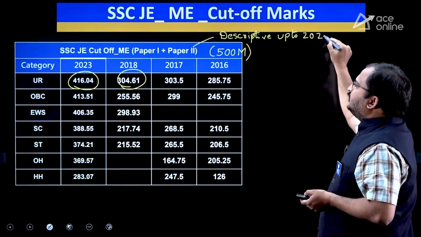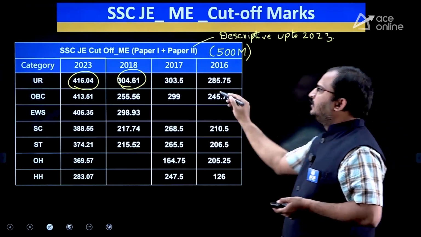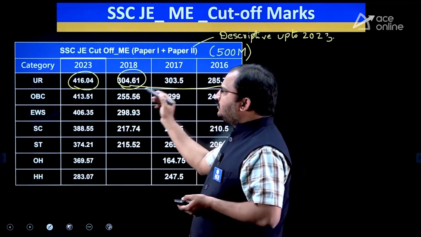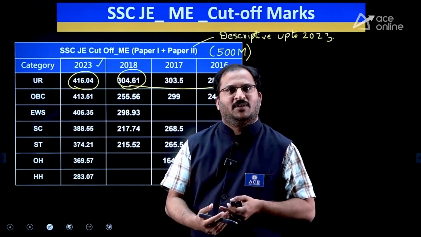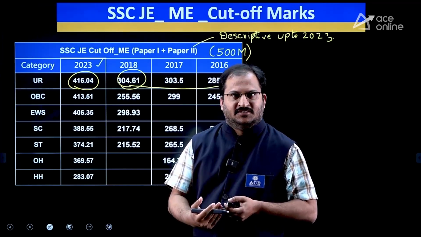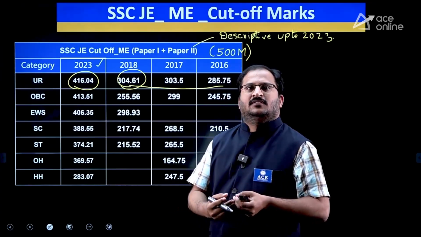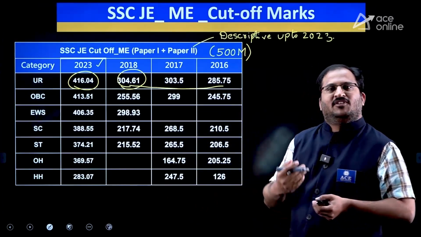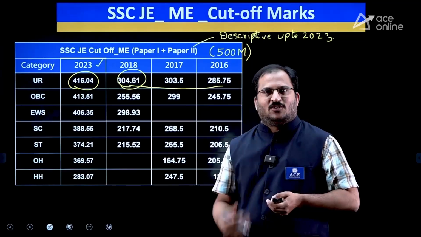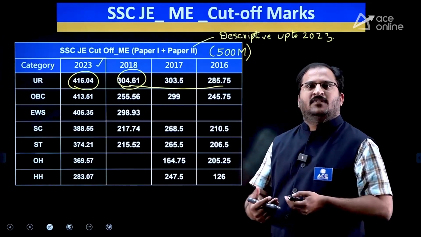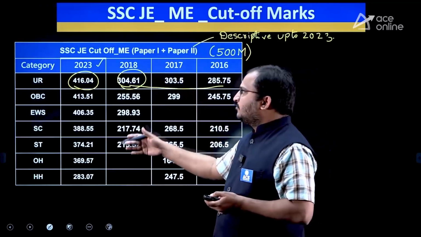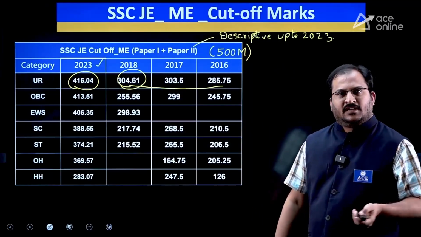So that's why the cutoff is a little less here. But from 2023, as paper 2 has become an objective type paper, the cutoff has increased because students are preparing very well for the examination. That is the reason the cutoff has also increased. Okay, the 2024 final result is yet to come. That's why we were not able to give the 2024 cutoff.